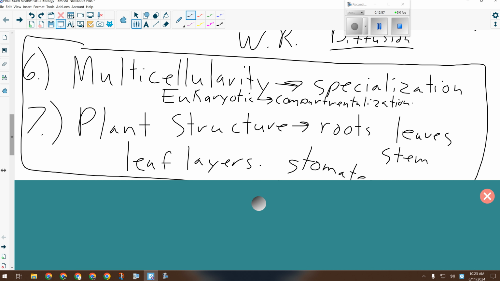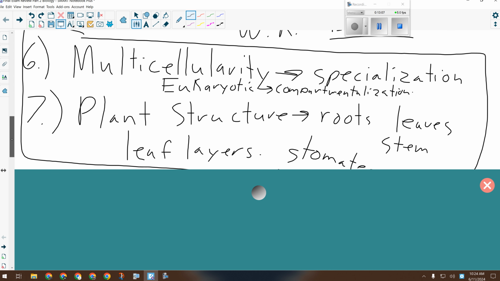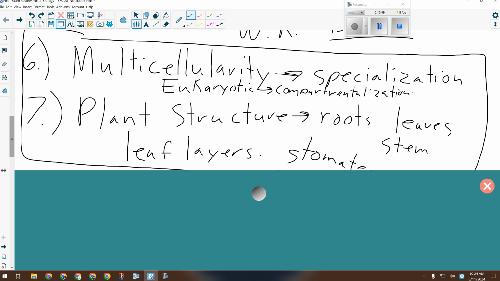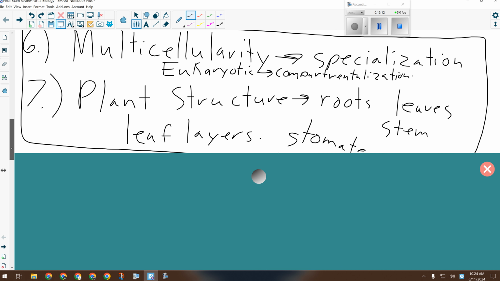Definitely know multicellularity, plant structure, the specialization, all of that. There could definitely be some written response and multiple choice about those things.